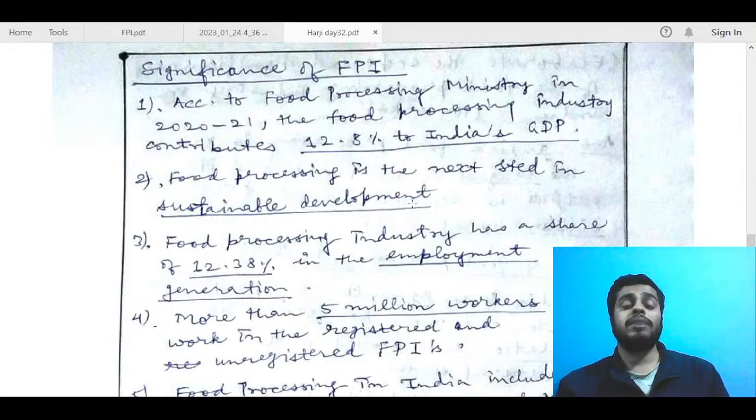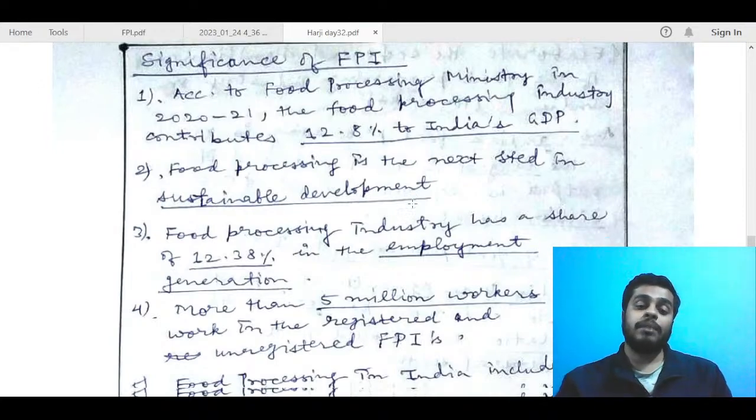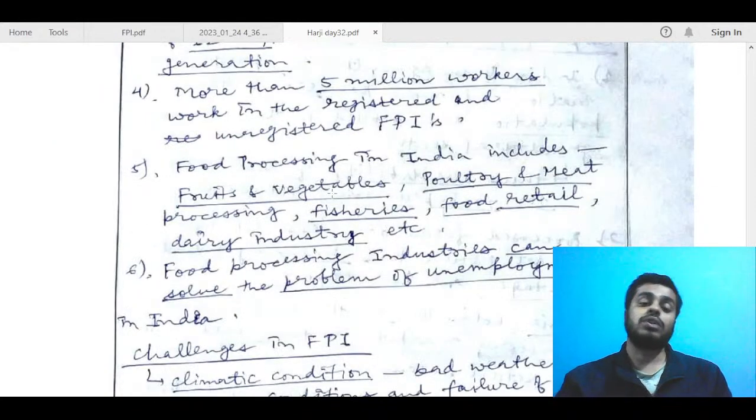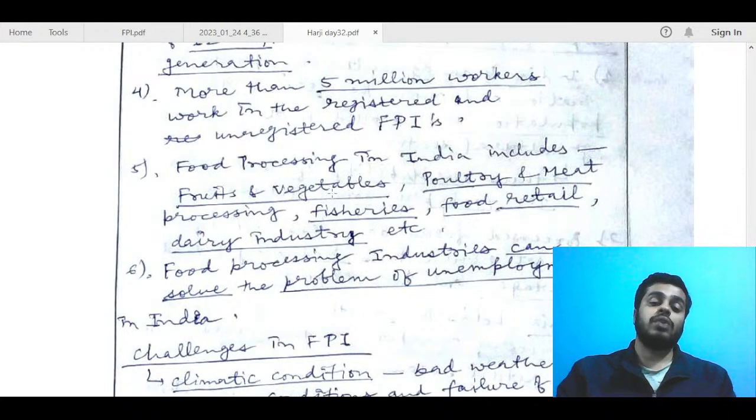After that, you can just mention some points. For example, it can help in easing the food inflation. It can help in crop diversification. So these are some analytical points that you can also mention in the significance part. So try to implement those points also rather than just mentioning the data points. And next, you can also talk about social significance, where you can talk about reduction in poverty and then malnutrition and then gender empowerment. So all of those dimensions you can bring in the answer in this part.